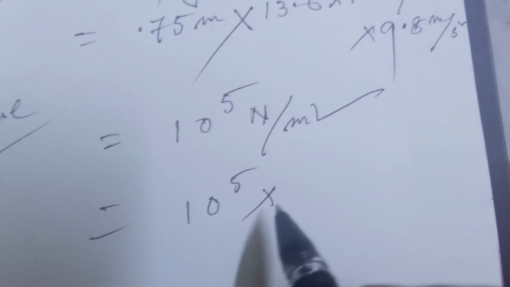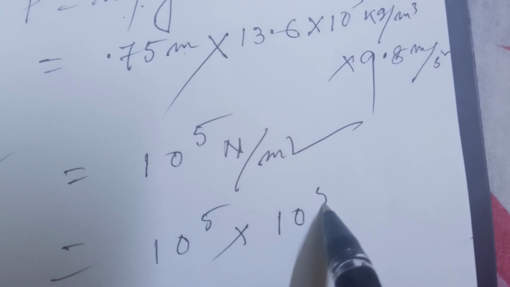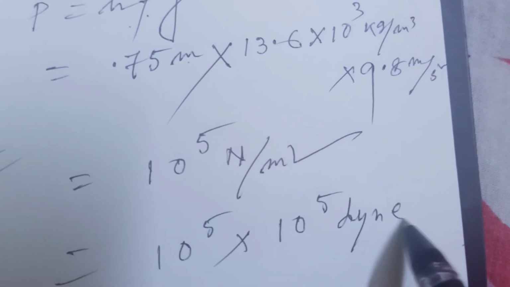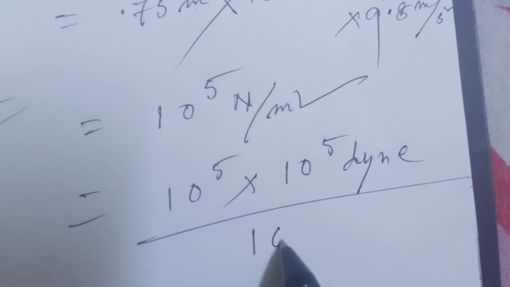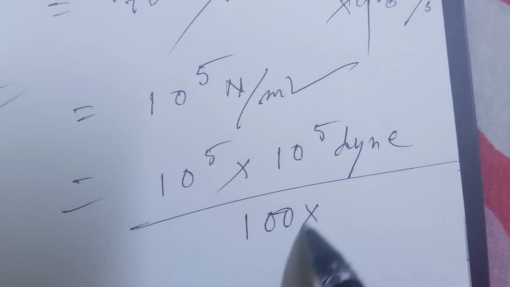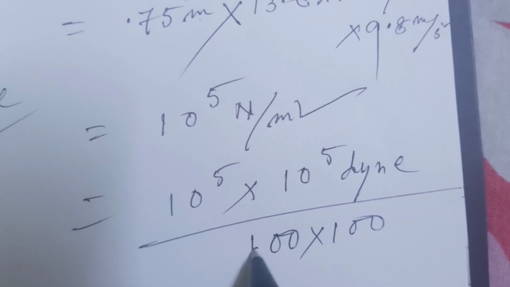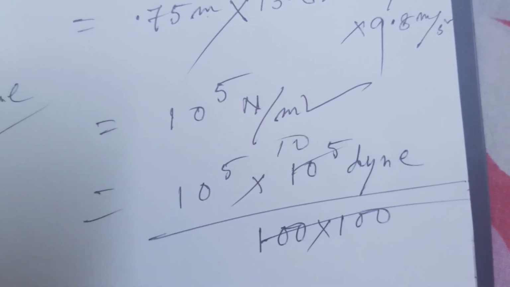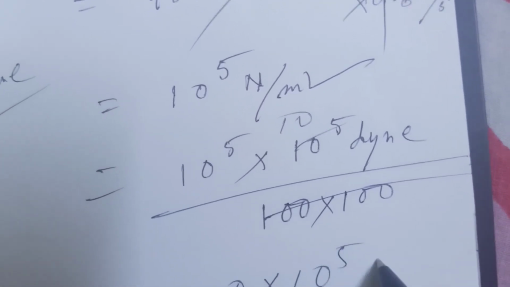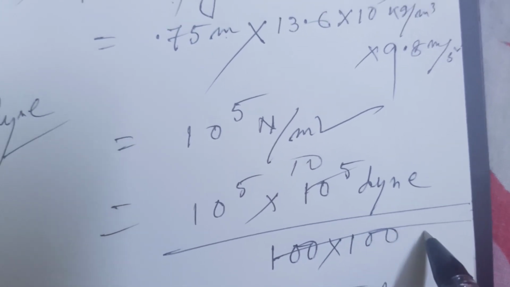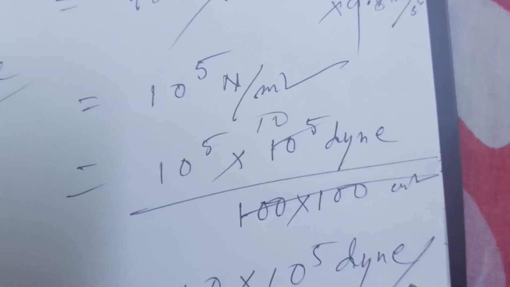And meter square to centimeter square is 100 into 100, which is 10 to the power 4, so this is 10 into 10 to the power 5 dyne per centimeter square.